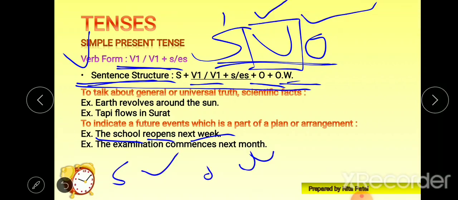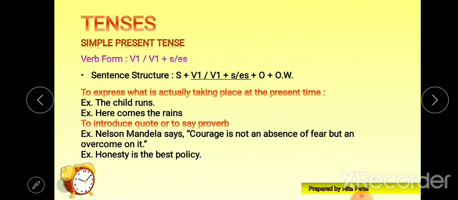Let's see the next one. The examination, again subject, commences, it is a verb. Next month, that is other words. I hope you understand what I am talking about. What is subject, what is verb, what is object in a sentence. The subject is the doer of an action. The verb is an action. Object is the receiver of an action. And other words describe or modify, they give the time or place, location, or any kind of other extra information.